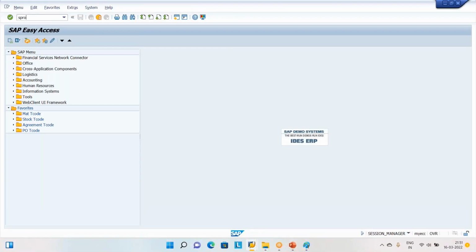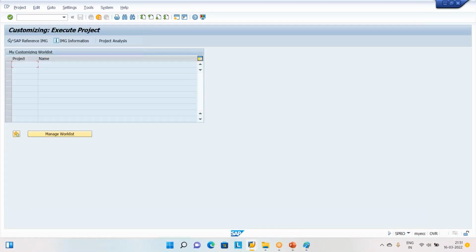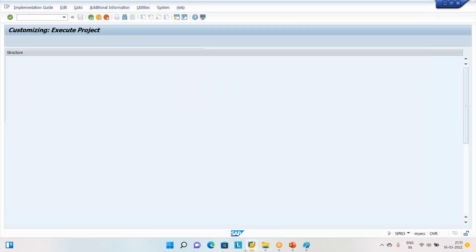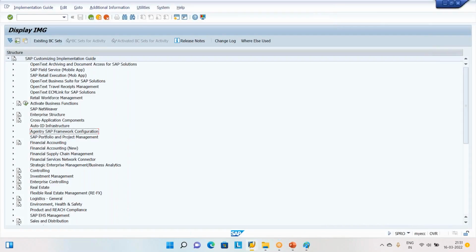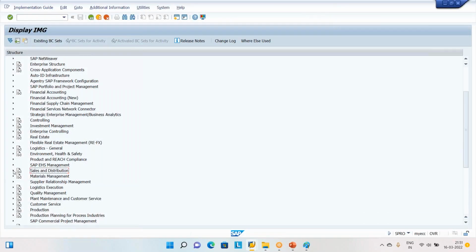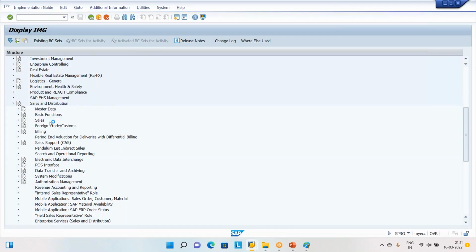Click the IMG button as an SD guy, and here we are going to choose the SD module, sales. The module name is SD, and in this one there is a subfolder by the name sales.